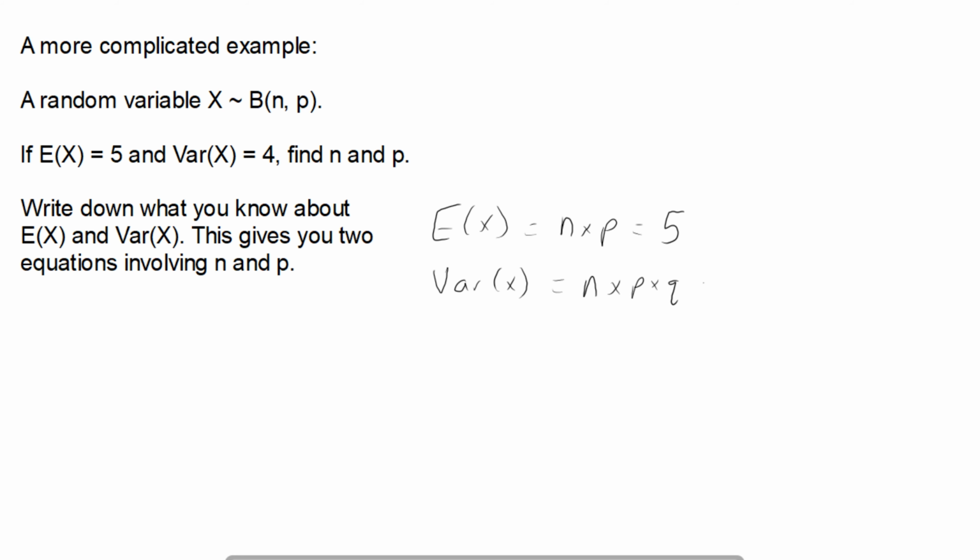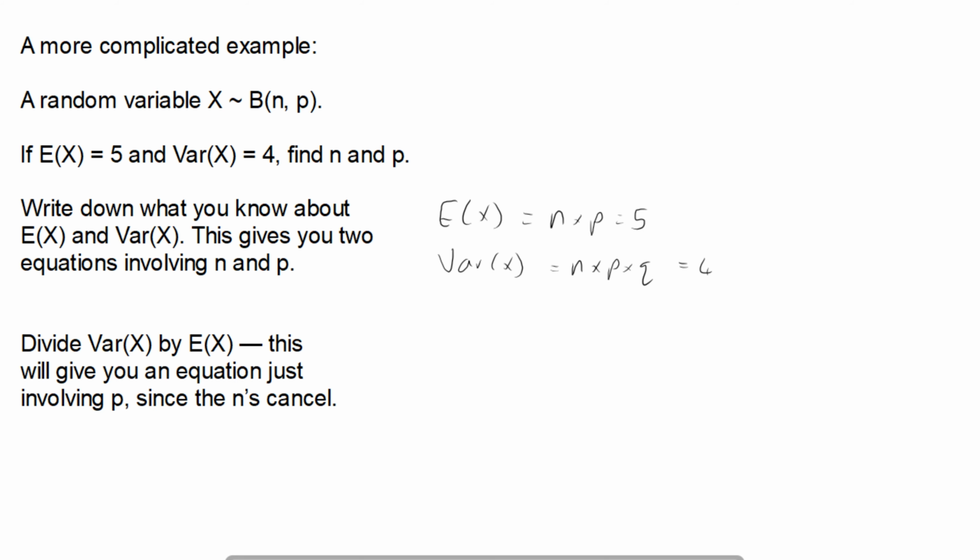The next thing we want to do is divide the variance by E(X), so variance divided by the expected value. That means we're going to get something in terms of q. So we get npq divided by np.